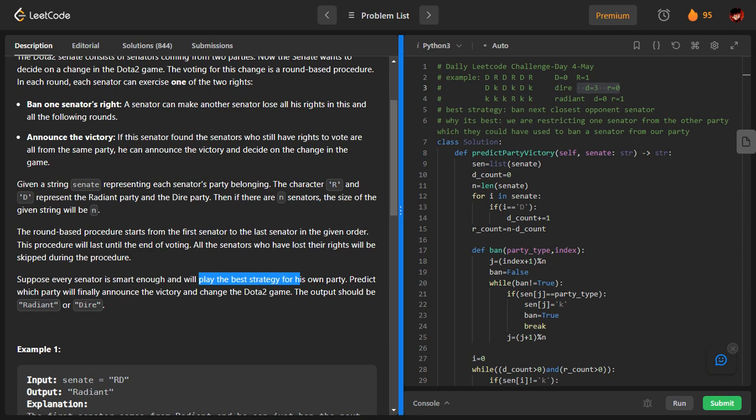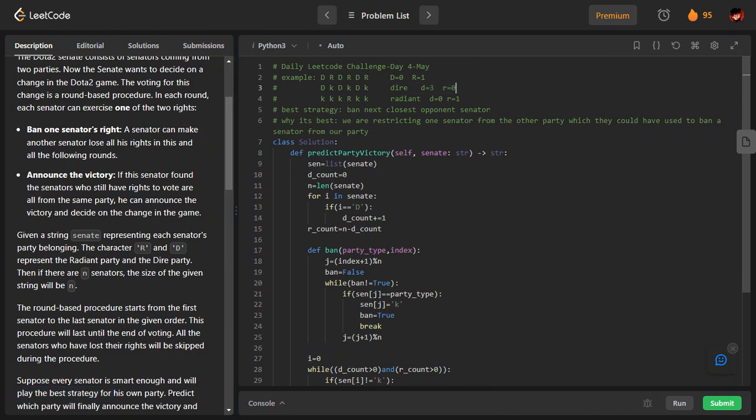That means the senators are smart. They choose the best strategy. We can clearly see this strategy seems to be the best. What we did here is ban the exact next opponent. For example, I am at a D which is index 0. I will ban the exact next opponent. If it is present at index 1, I will ban it. This is giving us a hint about the best strategy. According to me, this is the best strategy: ban the next closest opponent senator. Closest means in terms of index. Suppose you are index 0 and your opponent is index 1. So ban the index 1 opponent rather than any opponent at a later index.